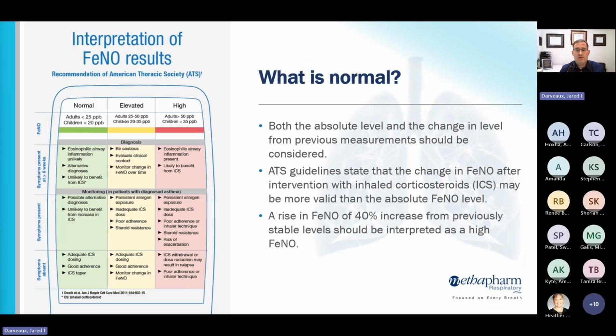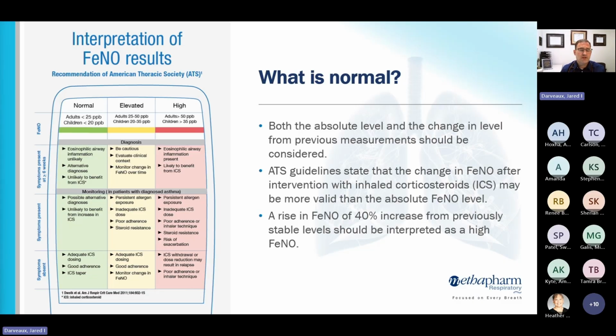And so what's a normal level of nitric oxide? So the American Thoracic Society on the left gives us this little tool to use. It's kind of low, medium, high levels of exhaled nitric oxide. You'll notice that there's different levels depending on age. So what's normal for adults is less than 25. This is parts per billion. So less than 25 is normal. Between 25 and 50 is kind of borderline, and then above 50 would be a high level of nitric oxide.